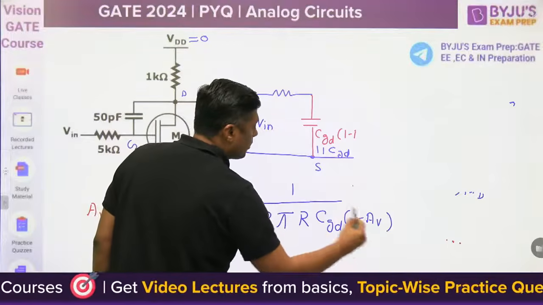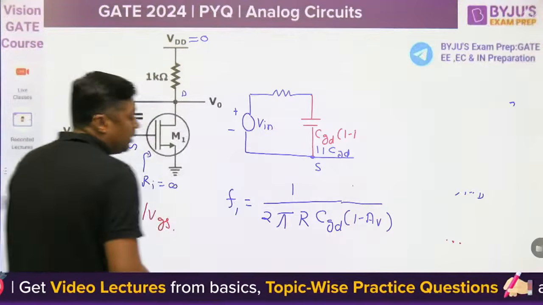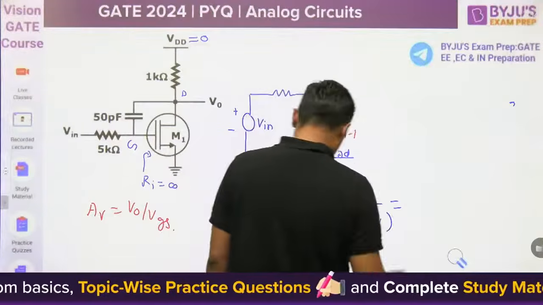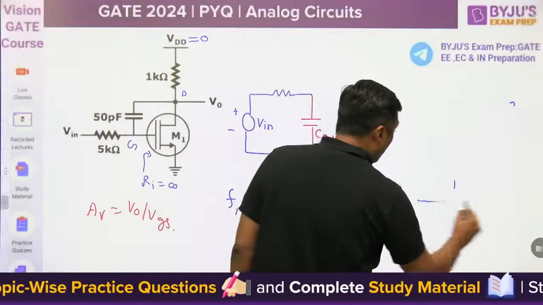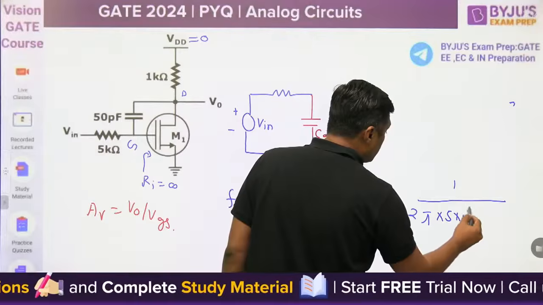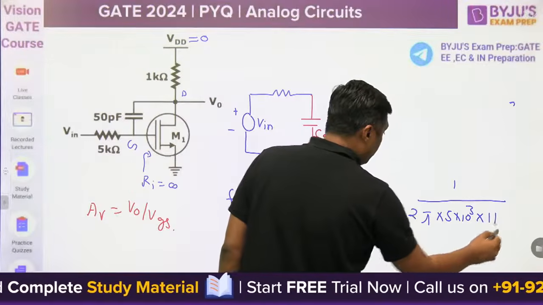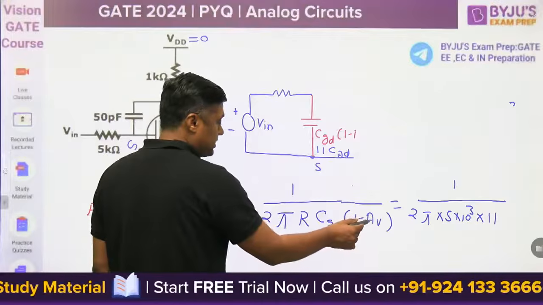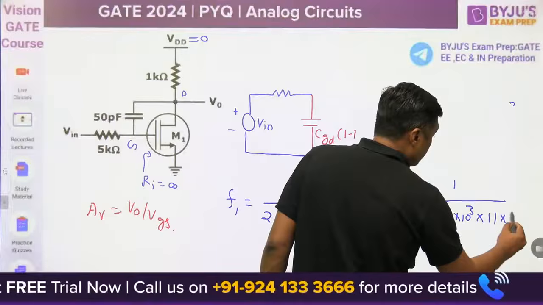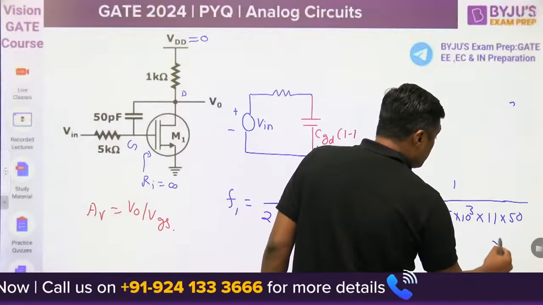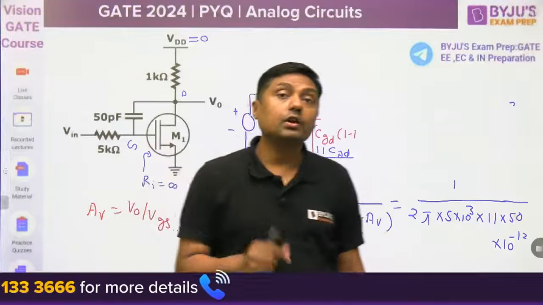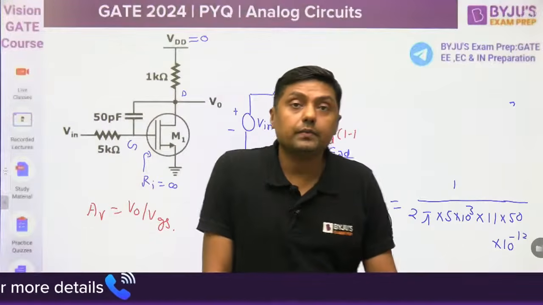That is the general formula. Directly you can use this formula. Now put these values. One upon 2 pi into 5 into 10 raised to power 3 into 11 times CGD, because I have already proved this, 50 picofarad, which is 50 into 10 raised to power minus 12. And then please solve it and you will get the cutoff frequency, right?